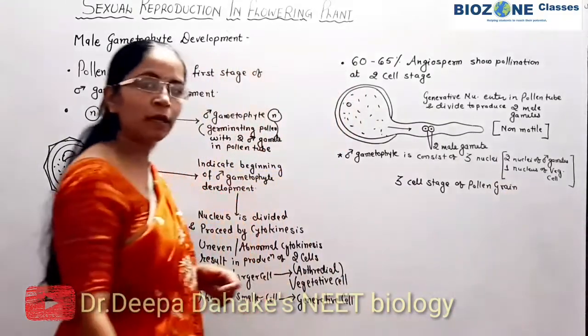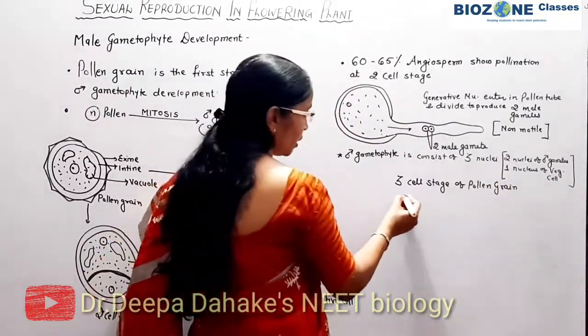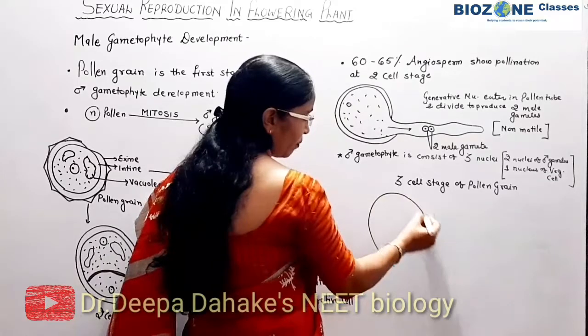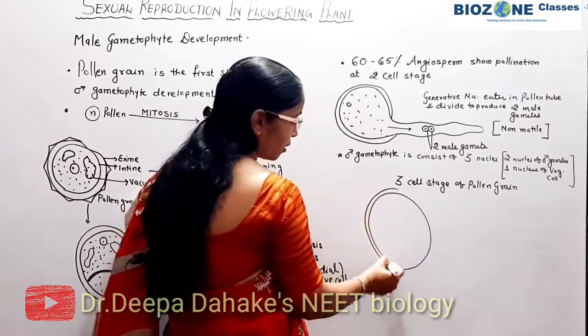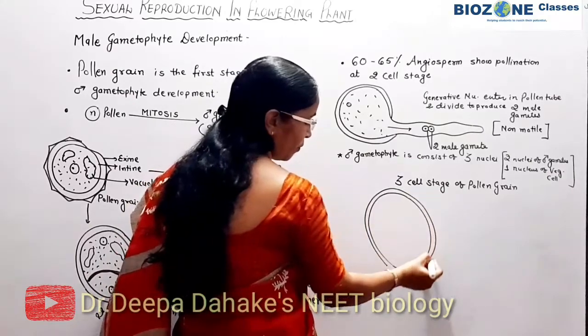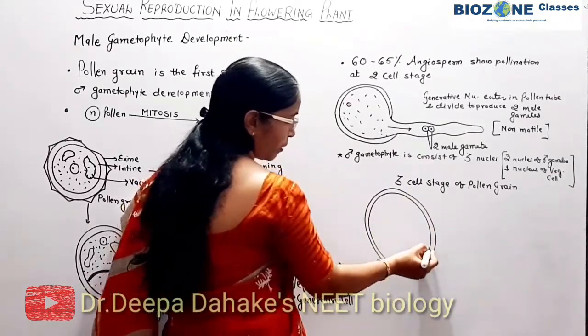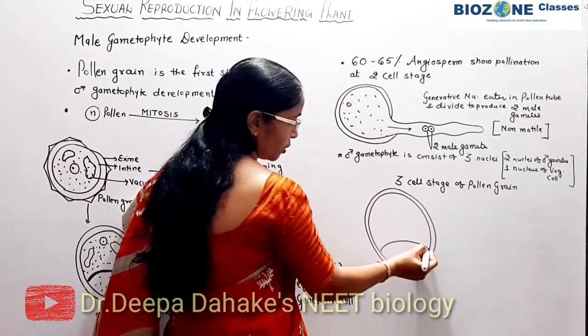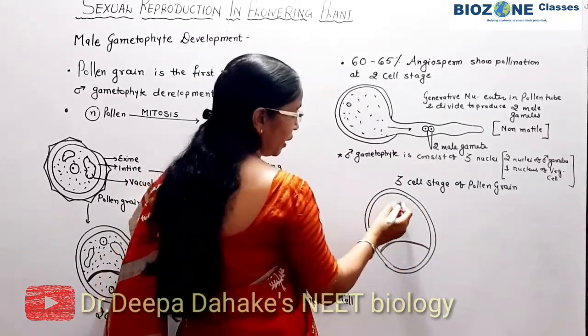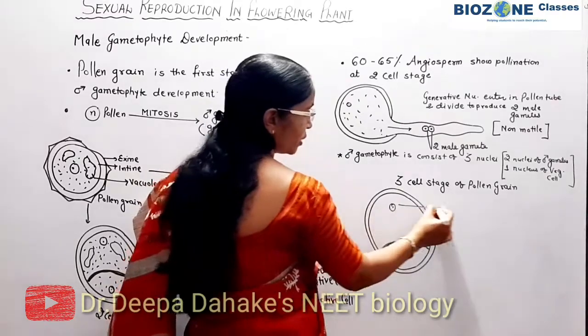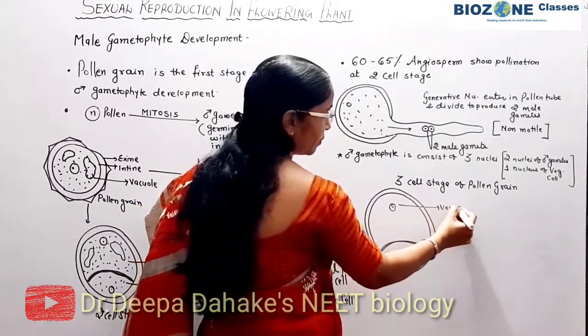The 3 cell stage means when the generative cell itself has divided inside the pollen grain. You have already studied this is the 2 cell stage of the pollen grain, and this is the vegetative cell.